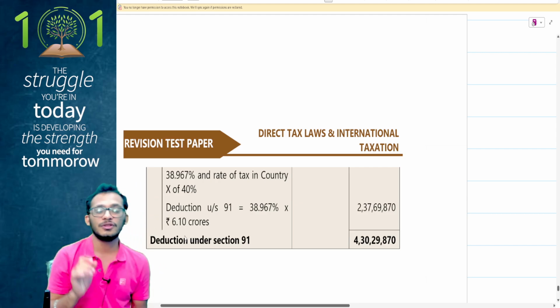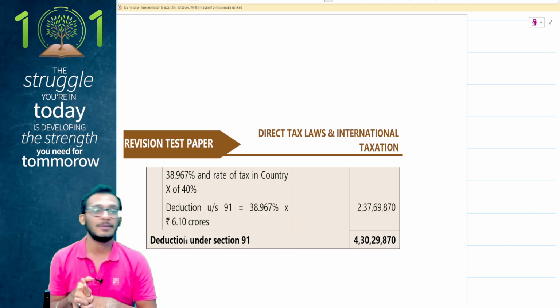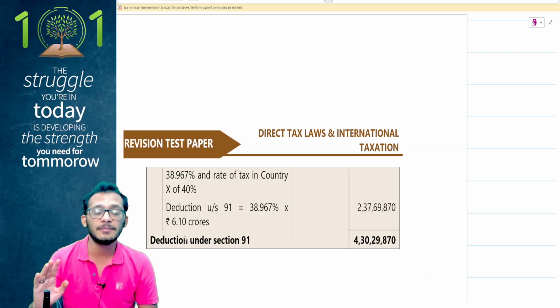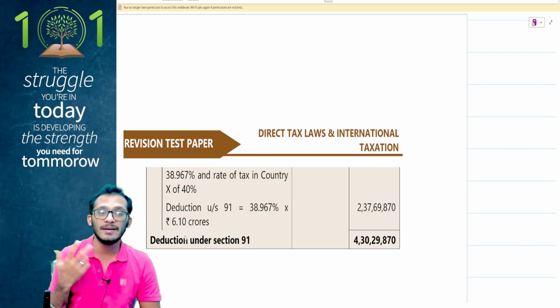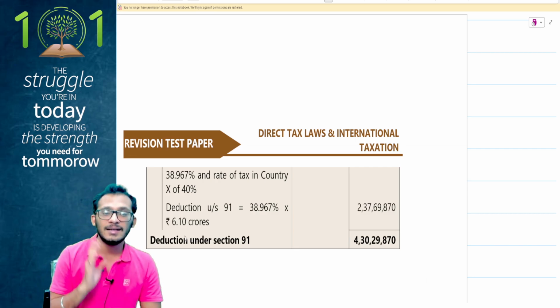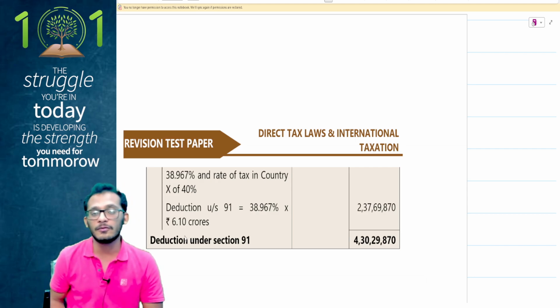This marks the conclusion of what we call the RTP series of your CA Final Direct Tax September 2025. A very good paper is what I would say, people, because your statutory updates were tested, your judicial updates were tested, and they did test you on a couple of things here and there where they could have tricked you easily. So yes, an RTP paper which you can really pay attention to and see if you're able to crack it from your side.